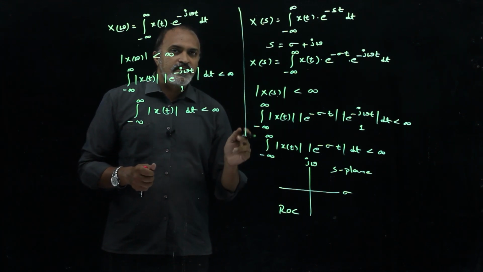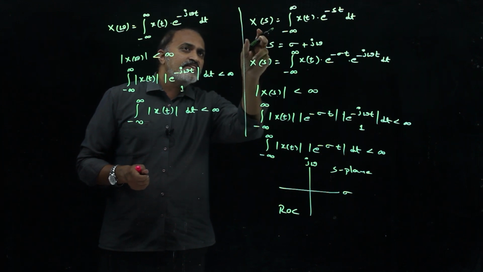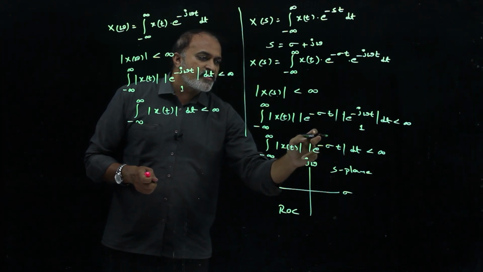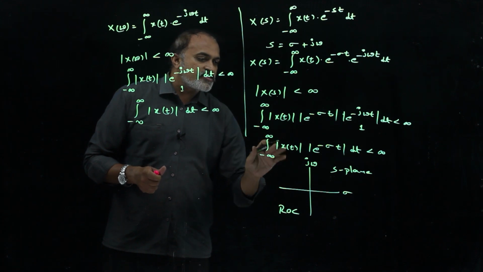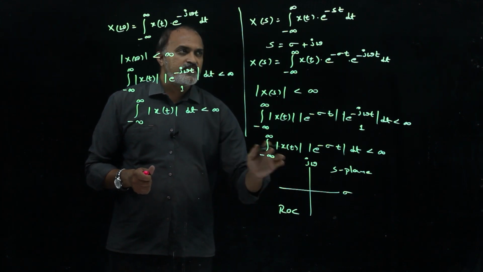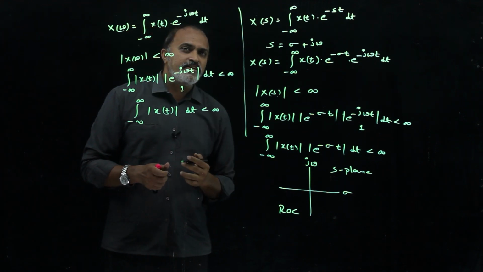Even though x of t is satisfying the condition, the Laplace transform of x of t also depends on sigma. So only for a few values of sigma will it exist, and that is called the region of convergence. And the same thing is also applicable for the Z transforms.